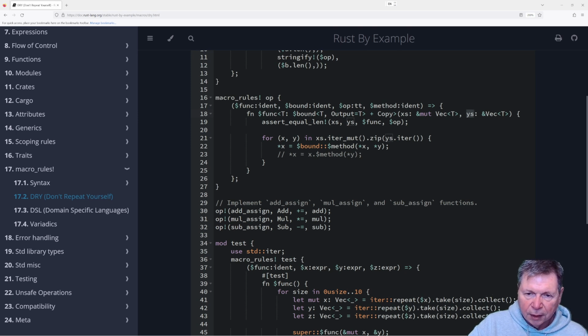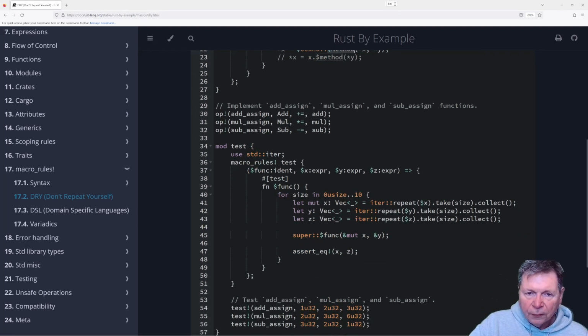This is how it's going to work. And then we'll do this, and we're then iterating over x and y. So I guess the zip is iterating over x and y, and then we're going to get both x and y and apply method and update x with that. Now we've called op 3 times.